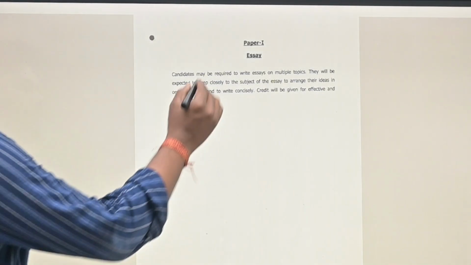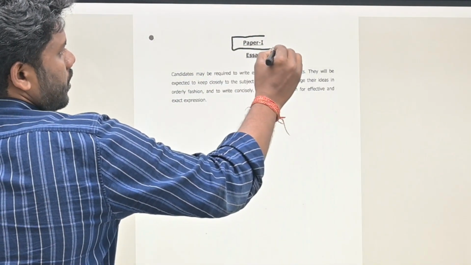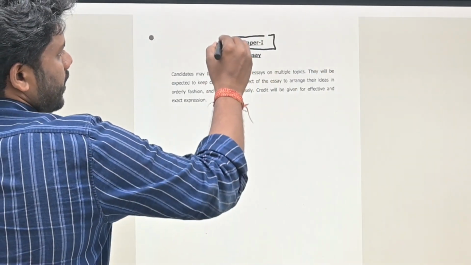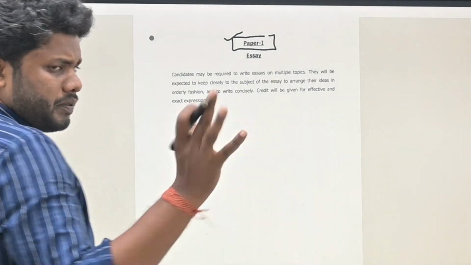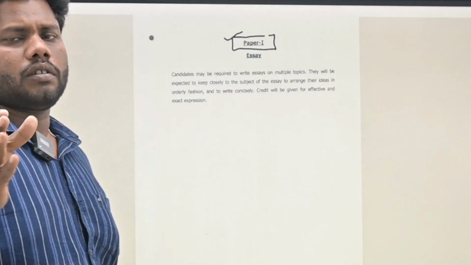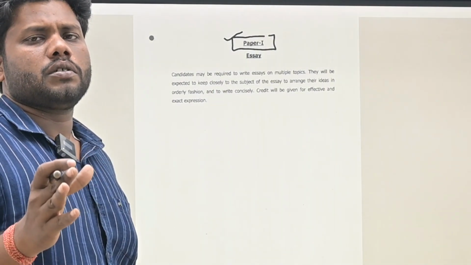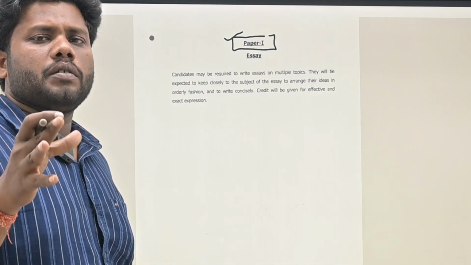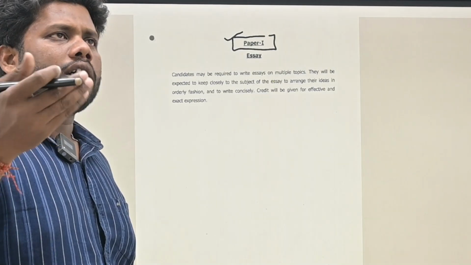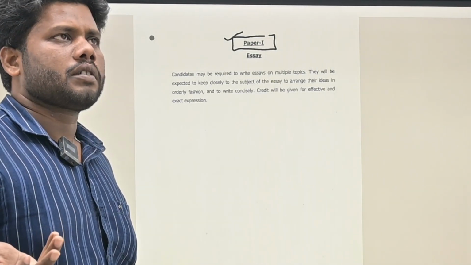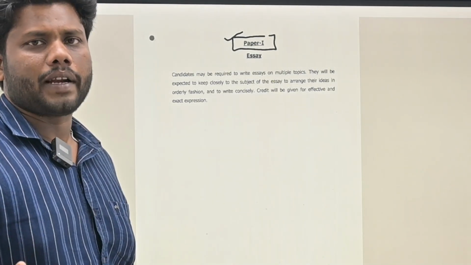If you consider paper 1 of the mains, that is the essay paper, which previously, if you see 2020, 2019, in those years it was purely based on science and technology. One question used to come from environment, one question from disaster management. Now it has changed its pattern.